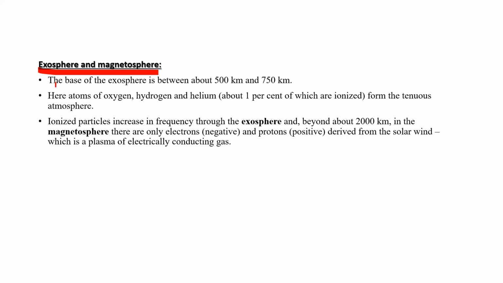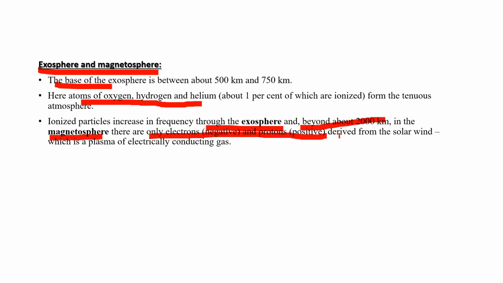The exosphere is the outermost part of the Earth's atmosphere. It lies beyond 400 km. At such a great height, the density of atmosphere in that layer is extremely low. Atoms of oxygen, hydrogen, and helium gases predominate in that outermost region. And beyond 2000 km, ionized particles increase in frequency through the exosphere, which is known as magnetosphere, where only electrons and protons prevail,